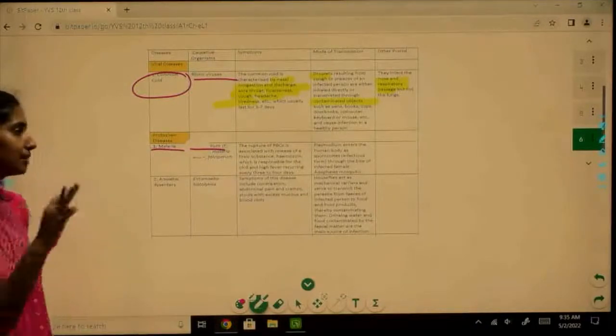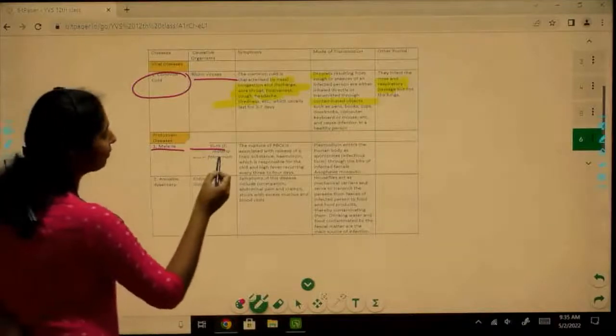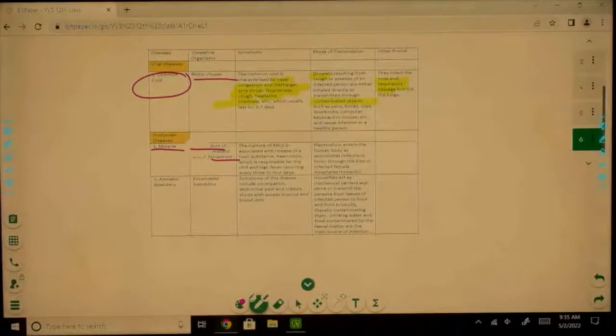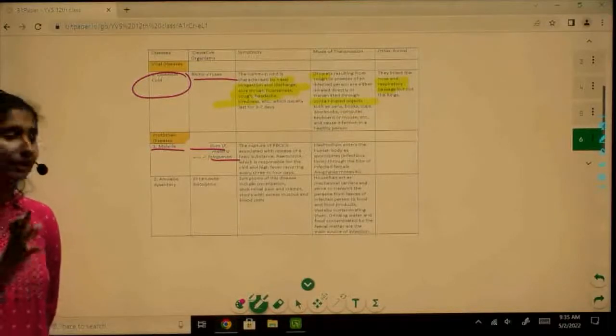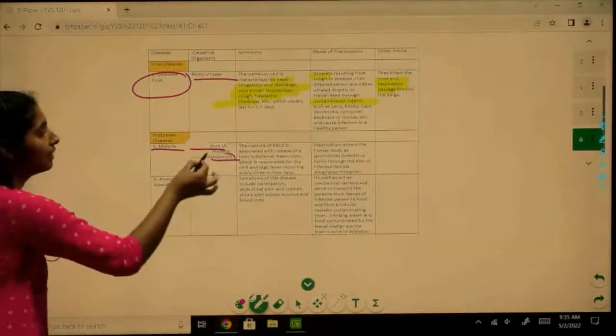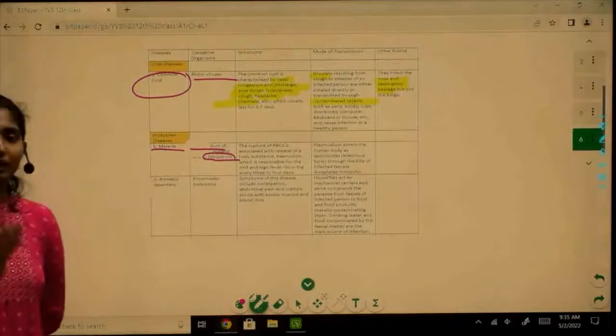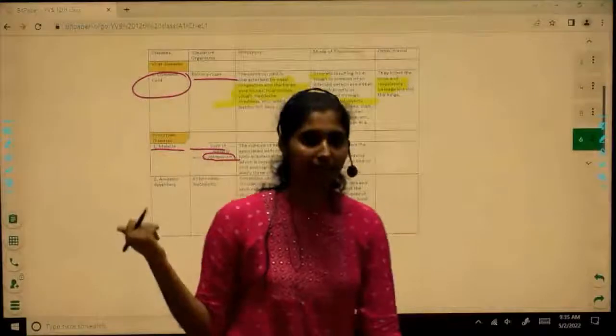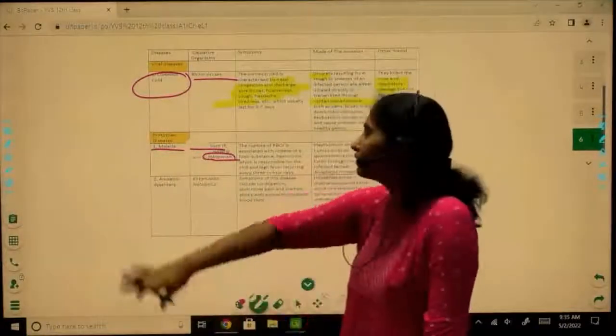Plasmodium has 3 species. We have Plasmodium falciparum, Plasmodium vivax, right? Out of all these, the most fatal one is falciparum. Okay, the most common one that we have is vivax, and the most fatal one is falciparum.